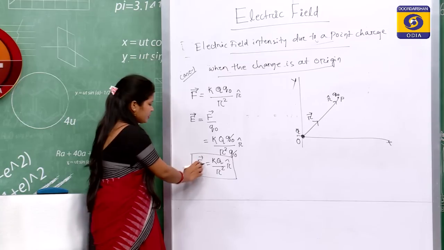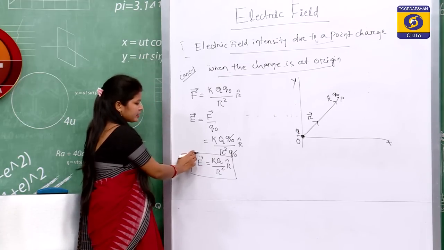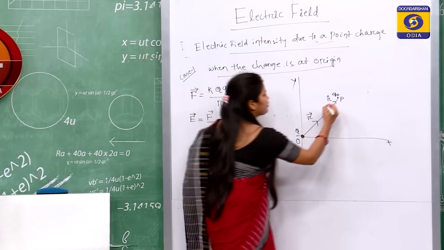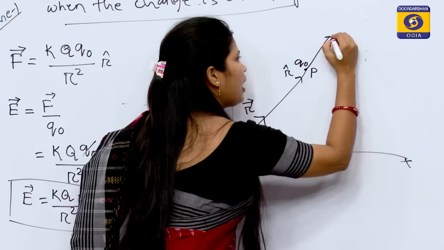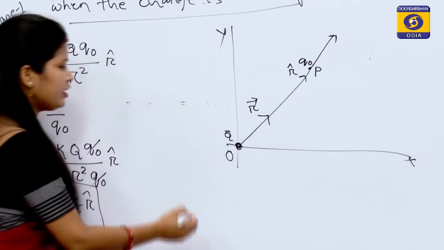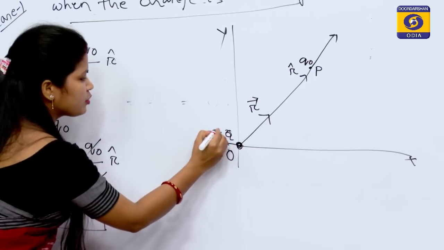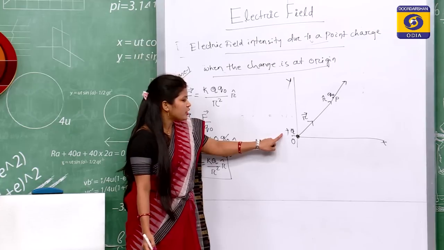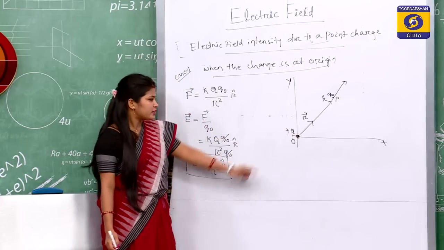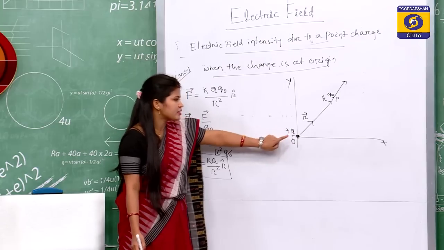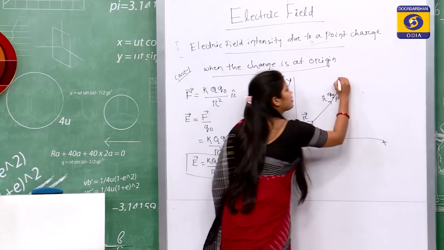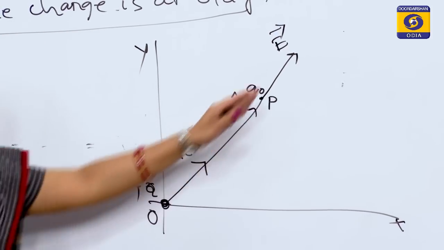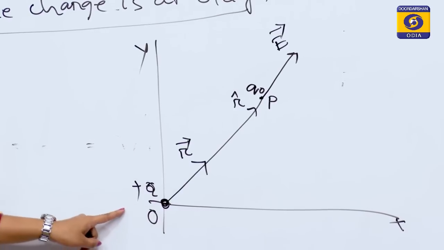The direction of electric field intensity is along r vector. That means the electric field will be directed away for the positive source charge. Suppose here at origin a positive source charge is present, then due to the positive source charge the electric field will be directed away from the source charge.